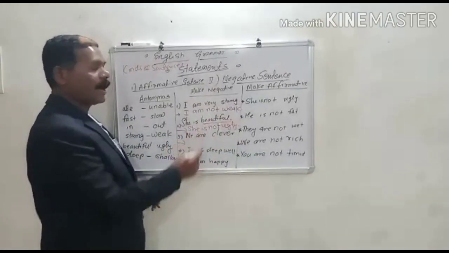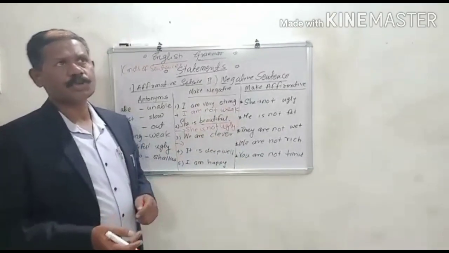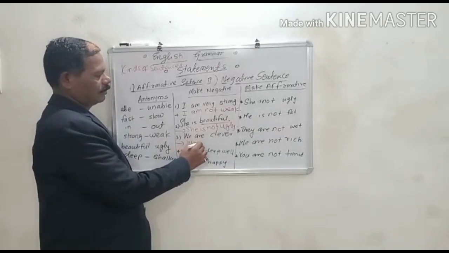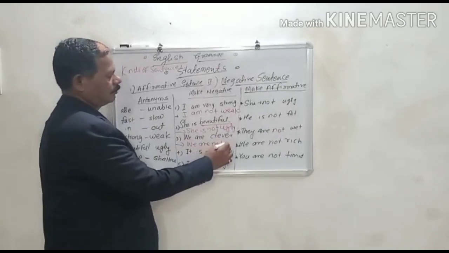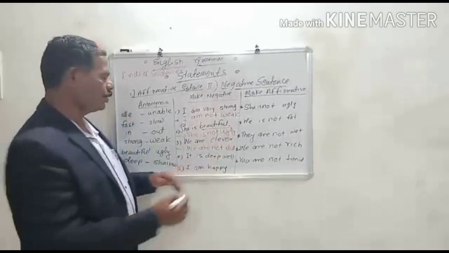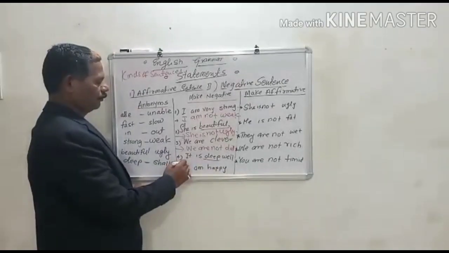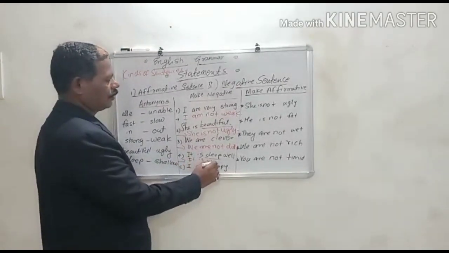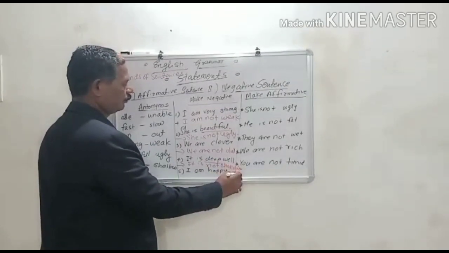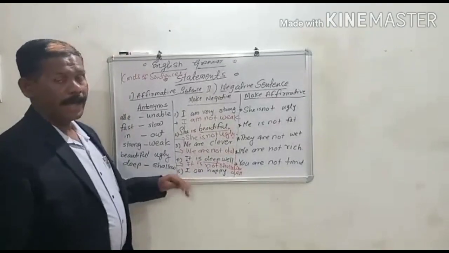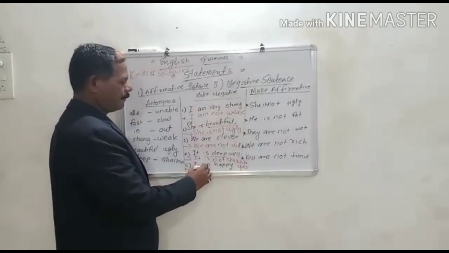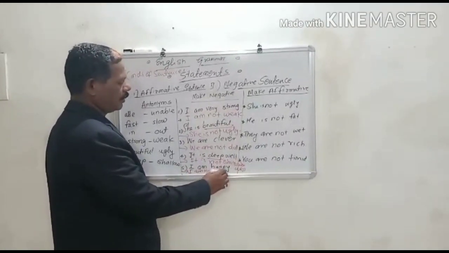The next one is we are clever. We must try to understand what is the opposite word of clever. The opposite of clever is dull. We are not dull. It is a deep well. The opposite word of deep is shallow. It is not a shallow well. I am happy. This sentence is given. The opposite of happy, sad. I am not sad.